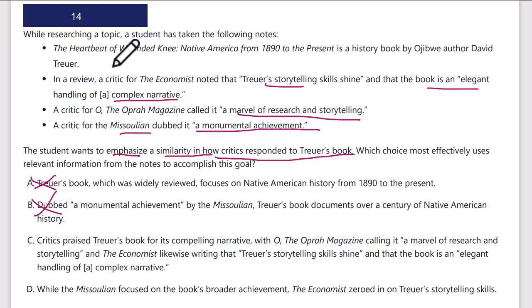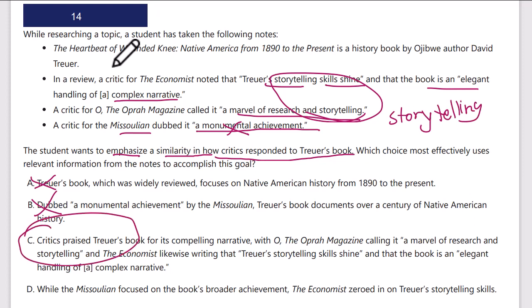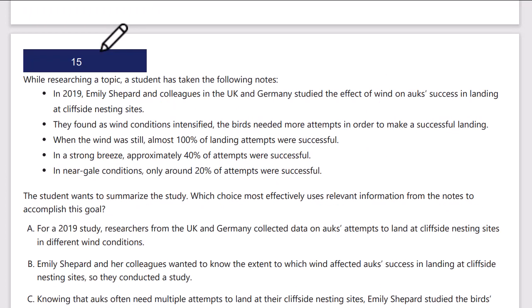So is this a similarity? It's a marvel of research and storytelling. Its storytelling skills shine. That's a better similarity. This one just says it's a monumental achievement. That's not really a similarity. This is talking about storytelling together, which I think is a better similarity. And these two make for a better similarity as a result. C is going to be our answer. D, "while the Missoulian focused on the book's broader achievement," the economy is zero. That's "while," a contrasting transition; we want similarity. C is correct.